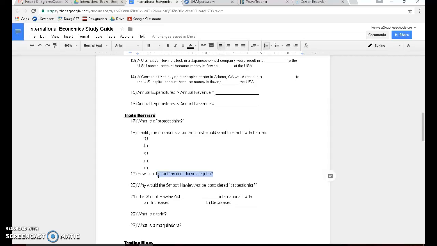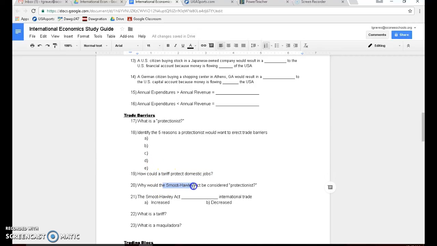It's more expensive. So if people aren't buying those products from Japan, that means U.S. companies that make the same products are going to get more business, because people are going to buy things from them instead of buying from the companies in Japan. If people are buying more from those U.S. companies, they have more money, so they can hire more workers. And that's protecting domestic jobs.